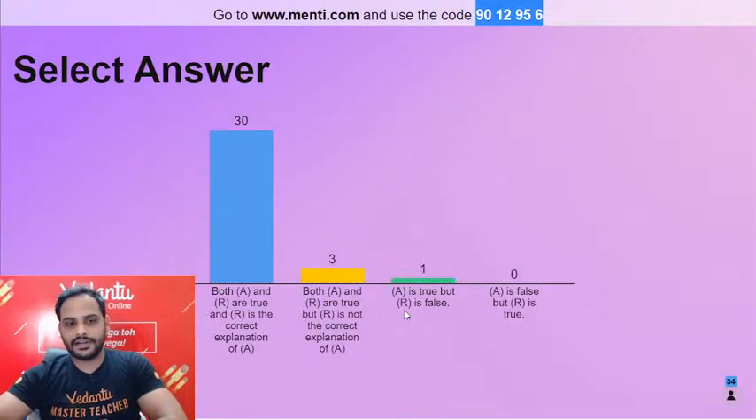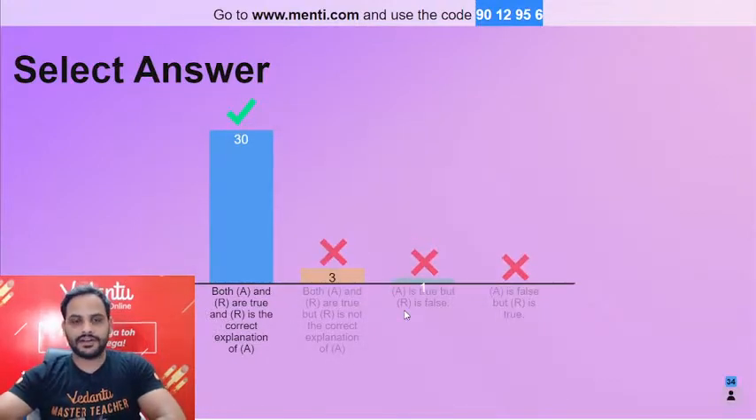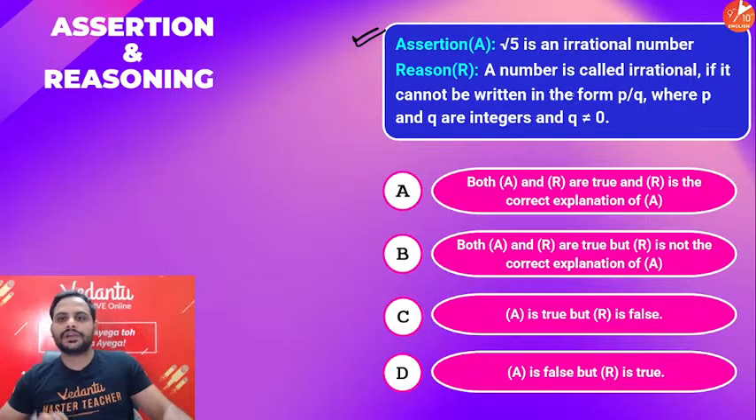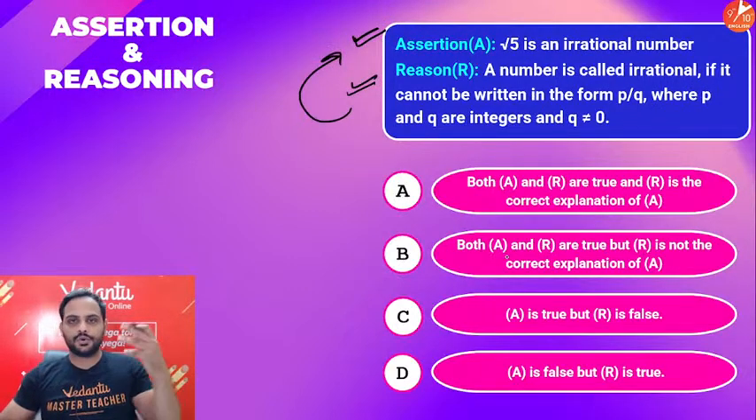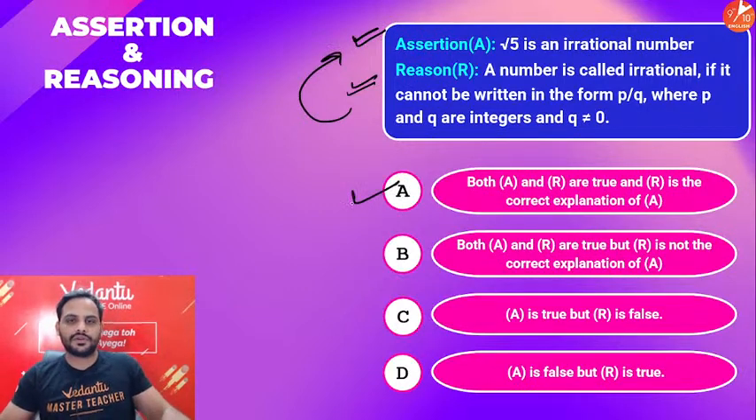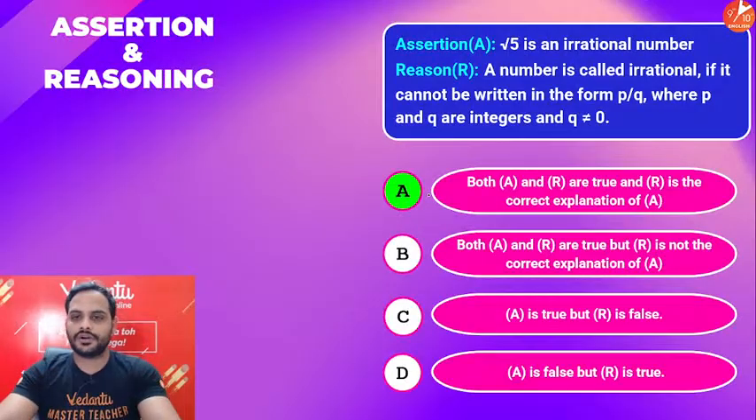Alright guys, so the correct answer, we have got it. Very well done. It's an easy question, right? Root 5 is an irrational number. It is true. A number is called irrational if it cannot be written in the form of p by q. Yes, it is true, and this is the correct explanation. Root 5 we cannot write in p by q where p and q are integers, q is not equal to 0. So option A will be your correct answer.